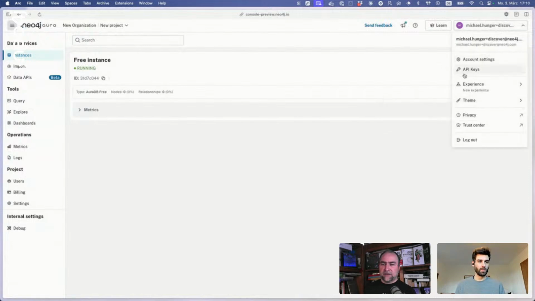I can see my account settings. I can generate API keys. Now Aura has a CLI as well, so you can provision databases and manage databases with an API and CLI as well. We are currently at the new experience.